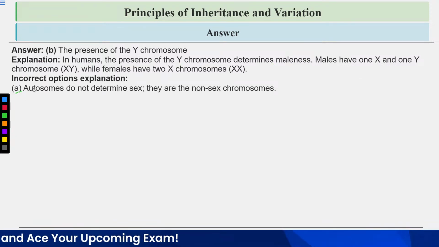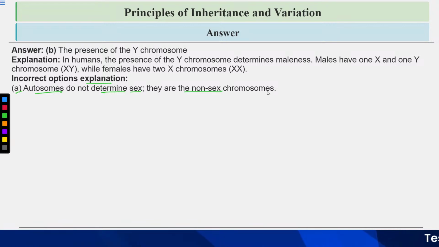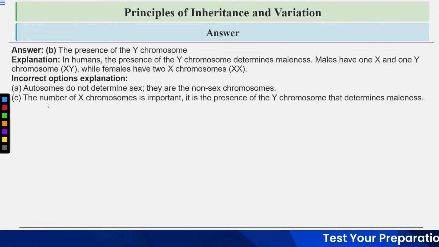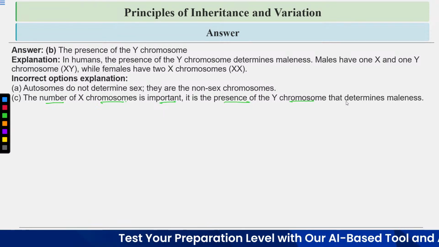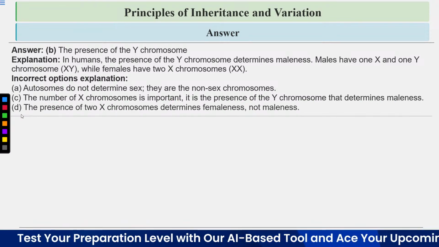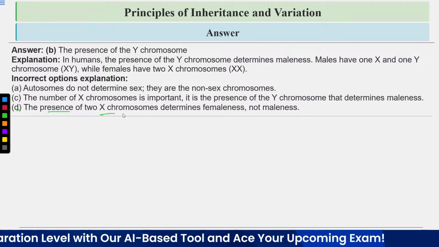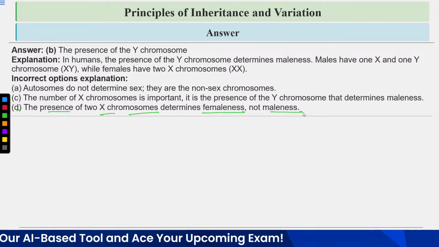Let's have a look at the explanation of the incorrect options. Option number A, autosomes do not determine sex. They are the non-sex chromosomes. Option number C is incorrect. Number of X chromosomes is not important. It is the presence of the Y chromosome that determines the maleness. Option number D is incorrect. Presence of two X chromosomes determines femaleness, not the maleness.